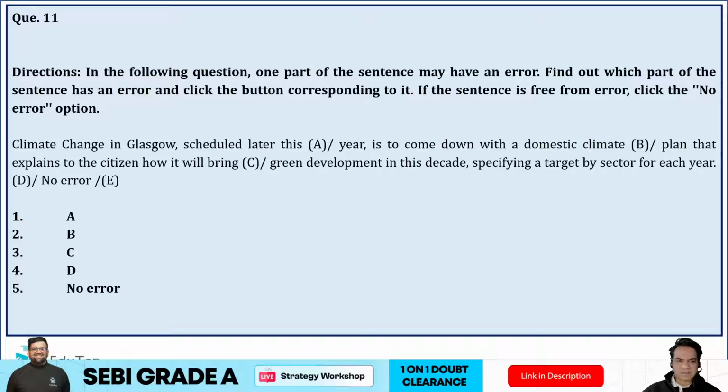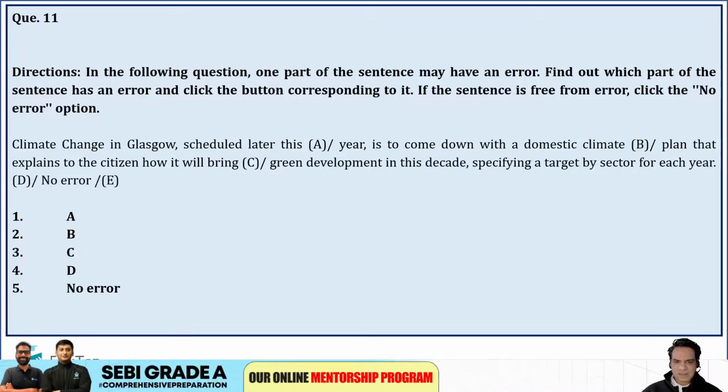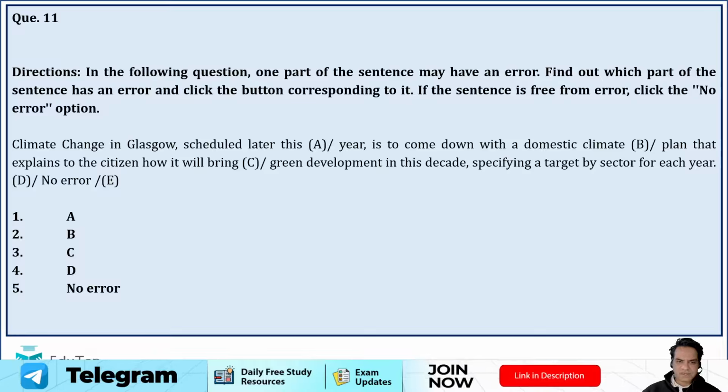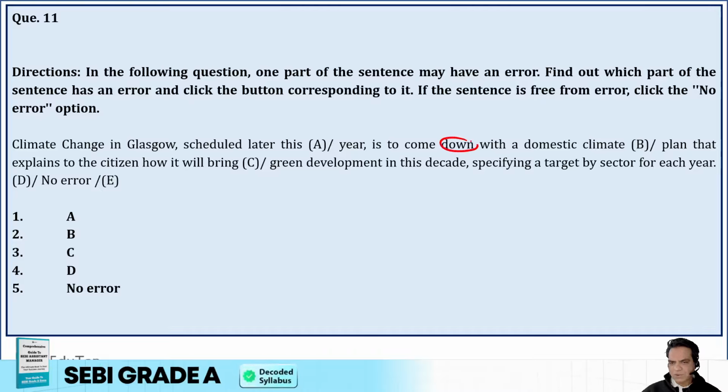Climate change in Glasgow, scheduled later this year, is to come down with a domestic climate plan that explains to the citizens how it will bring green development in this decade, specifying a target by sector for each year. So I think इसमें ये क्या है, come down नहीं come up होना चाहिए. It should be come up with a new plan.